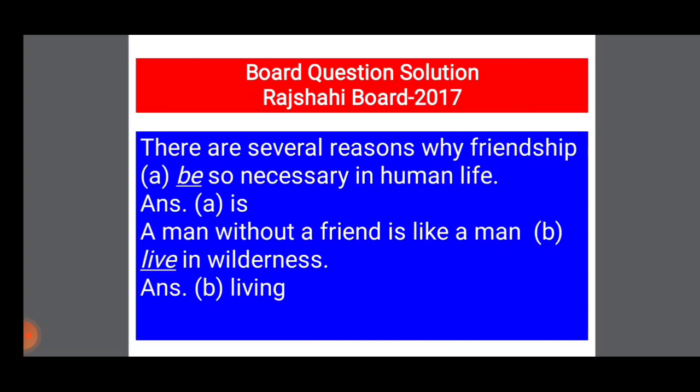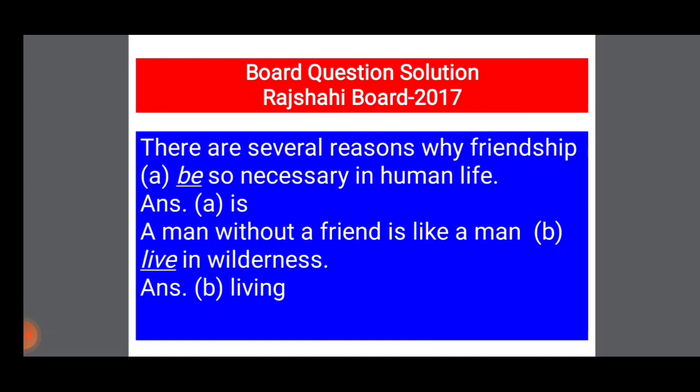Now you see: there are several reasons why friendship be so necessary in human life. Students, here the sentence has started by using "there are". Are is the be verb of present simple tense, so the sentence may be in present tense. Friendship here is the subject and it is third person singular number. With third person singular number for present simple it will be am, is, are. So here the answer will be is. There are several reasons why friendship is so necessary in human life.